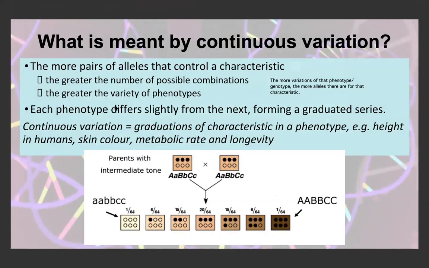Each phenotype will differ slightly from the next, which forms a graduated series, so a whole range. And this is what continuous variation is. Continuous variation is the graduations of a characteristic in a phenotype. Some characteristics that have continuous variation would be height in humans, skin color, metabolic rate, longevity, hair color, etc. So that is the introduction to genetics.